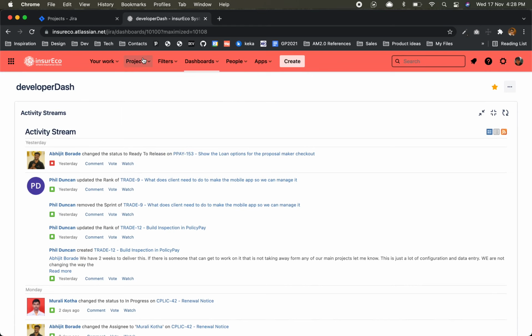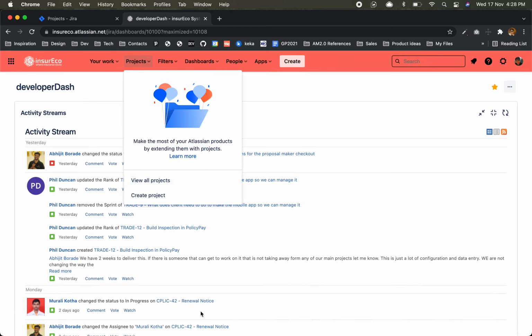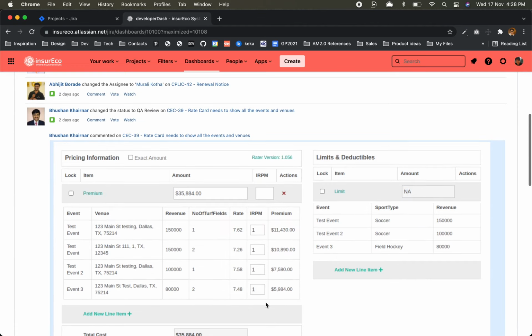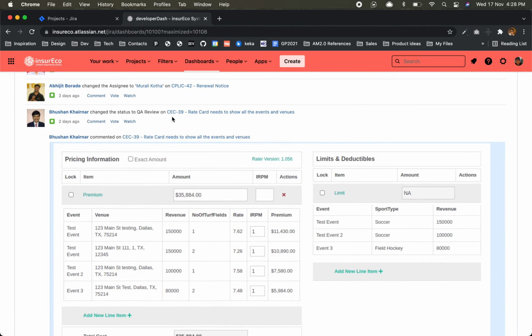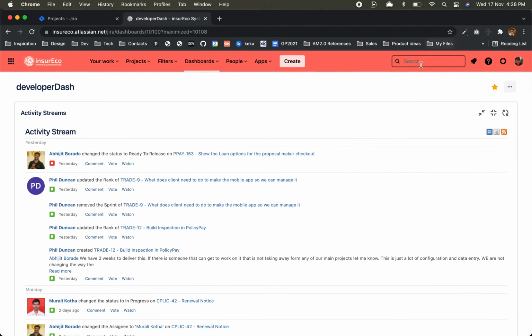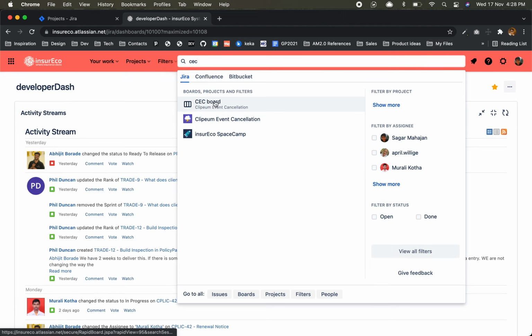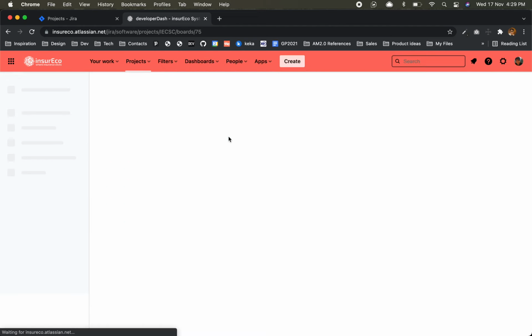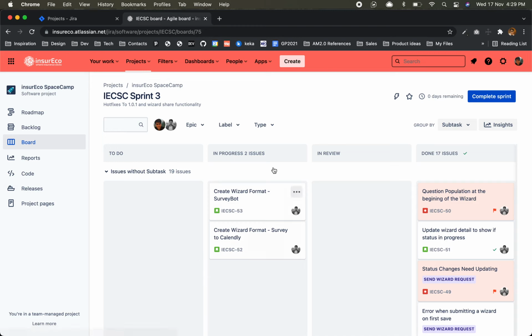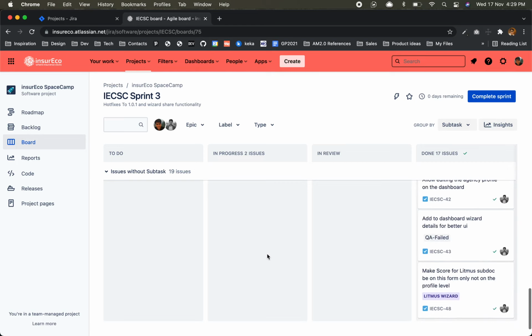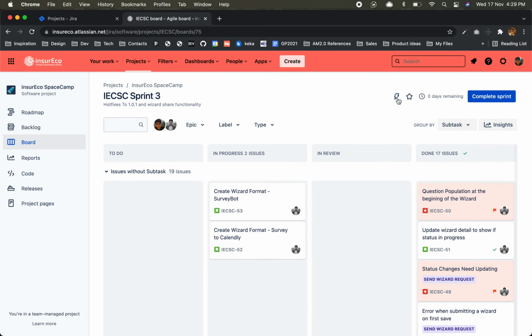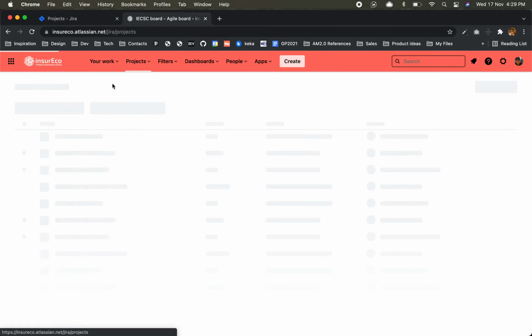This is the activity stream. We'll go to their project. So this is CEC, the project key. We don't even know the project name. CEC, that is Ensure Eco Space Camp. They have an active sprint. This is very old. Ankush is not working on this project now. These are all red flags. QA failed. Okay, we'll go to another project.